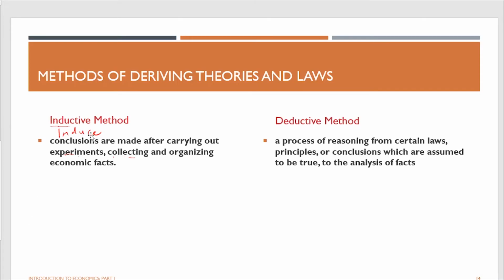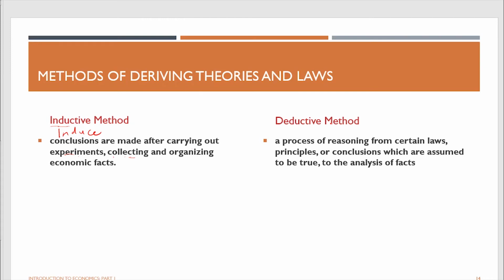There are two methods which are used to derive theories and laws. We have the inductive method and the deductive method. In the inductive method, you are coming from the beginning to the end. That means you are carrying out an experiment, collecting and organizing economic facts. So conclusions are made after carrying out experiments. You start from the beginning, you carry out an experiment, and then you end up with facts.